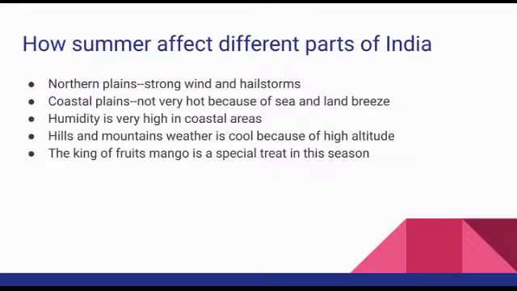Why are we talking about this? Because India has different landforms, so according to that there will be changes. We already studied the northern plains: strong wind and hailstorms. Coastal area: not too hot or too cold because of sea breeze and land breeze, and the humidity is also very high in that area.